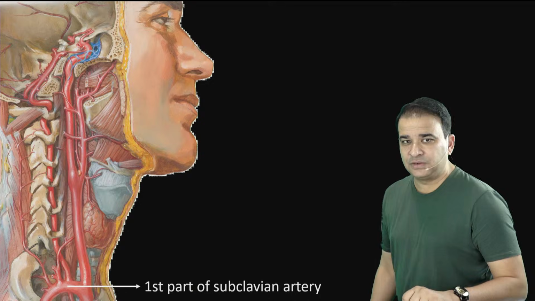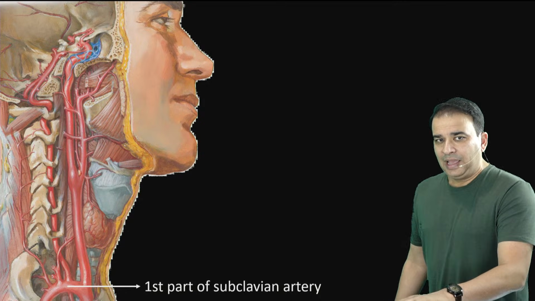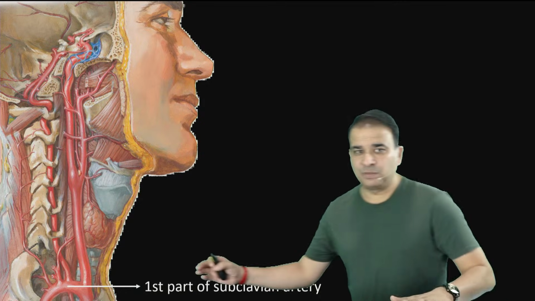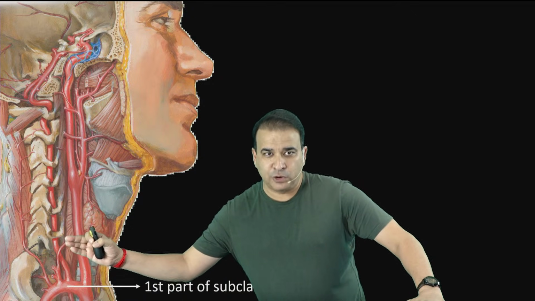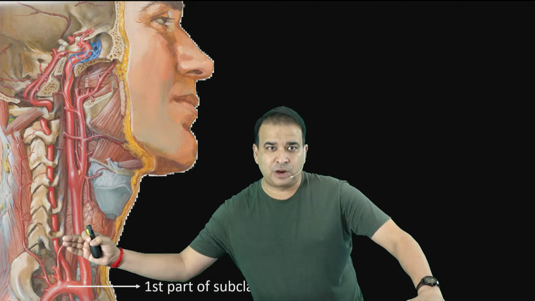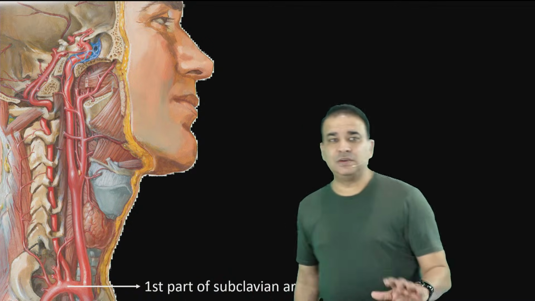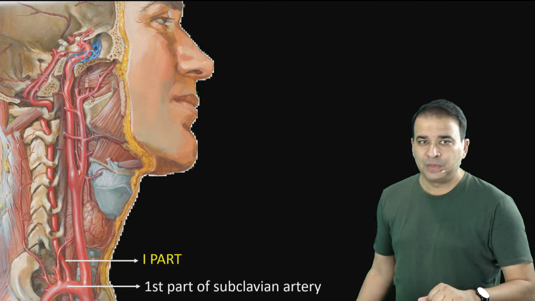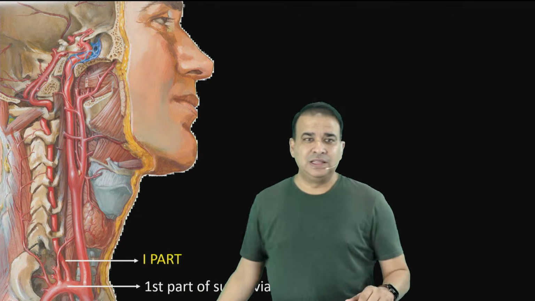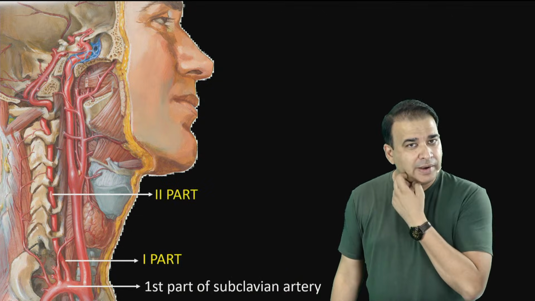Now, let's have a quick discussion on this vertebral artery, guys. We all know that the vertebral artery is a branch of the subclavian artery. So in this picture, that is the subclavian artery, the first part of the subclavian artery, right? And starting from there, that's the vertebral artery. From the beginning till the time it reaches the foramen transversarium of C7 or sometimes C6, that portion is called the first part. The portion running within the foramen transversarium till C1 is the second part of the vertebral artery.